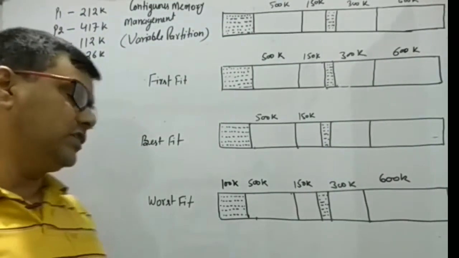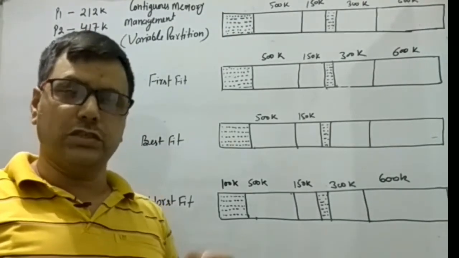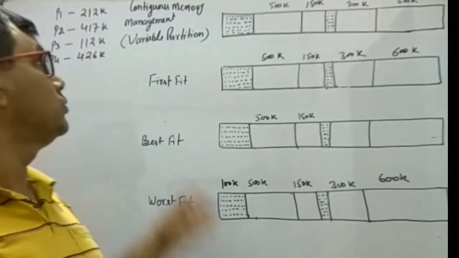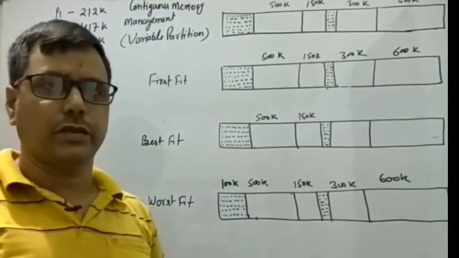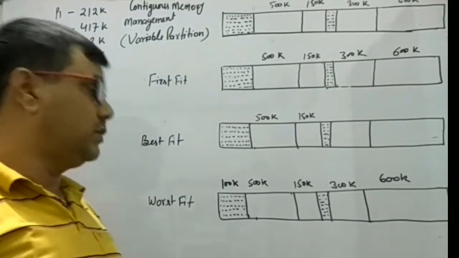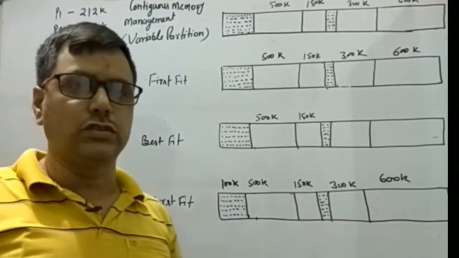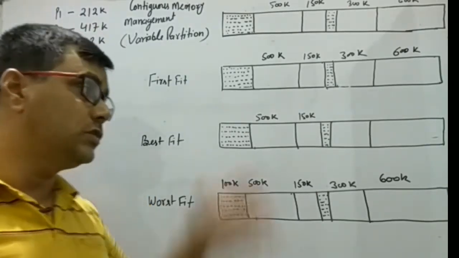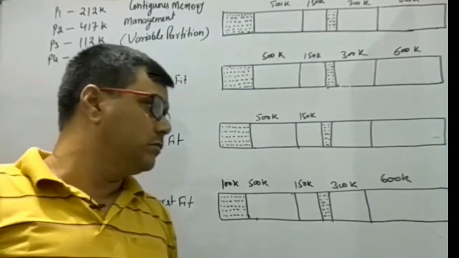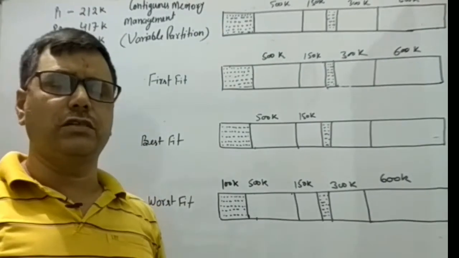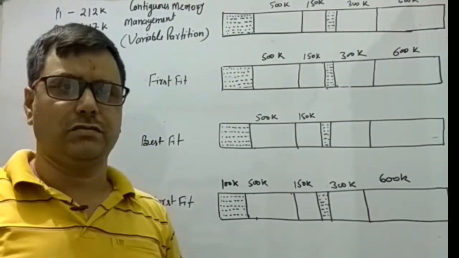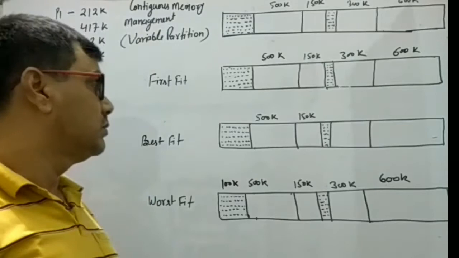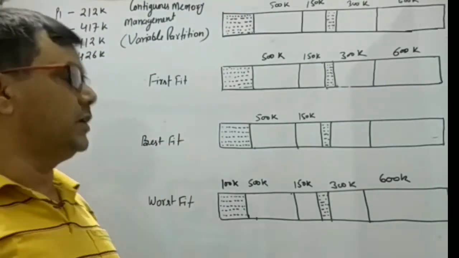So the variable partitioning scheme requires much more CPU time in comparison to the static partitioning scheme, but it has more advantages. That's why we use it. The static partitioning scheme was used in the 1960s on mainframe computers, but later the variable partitioning scheme was used.